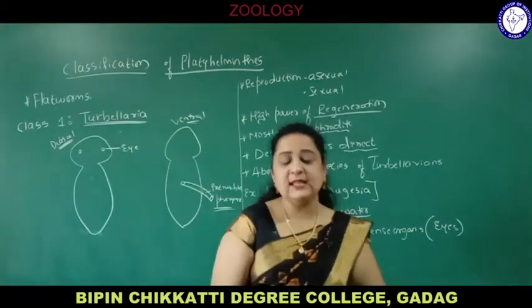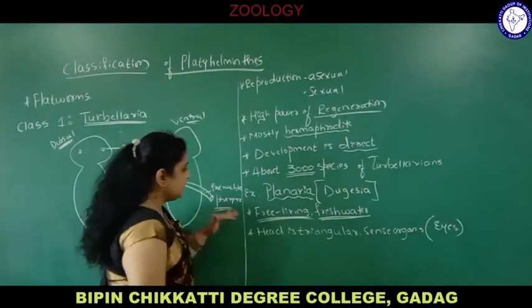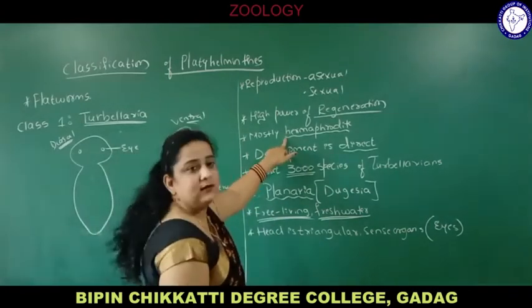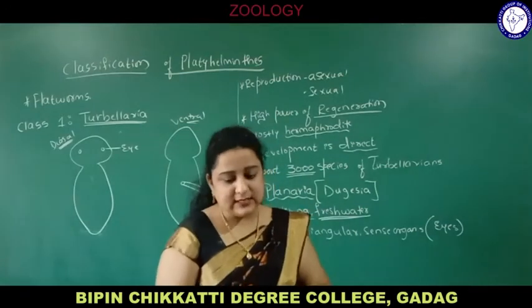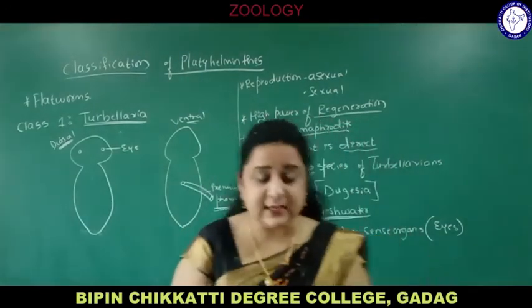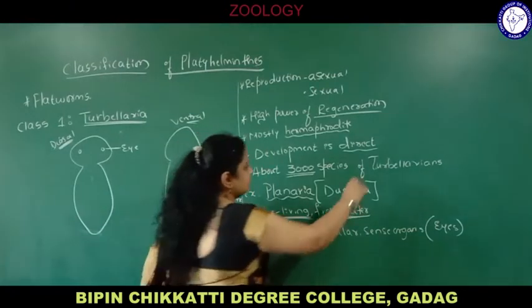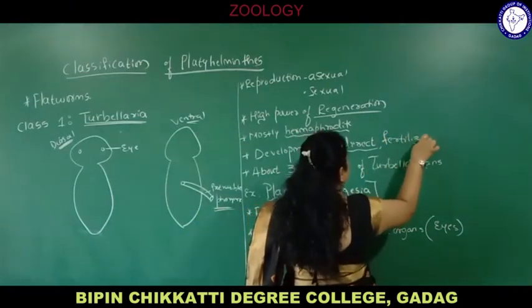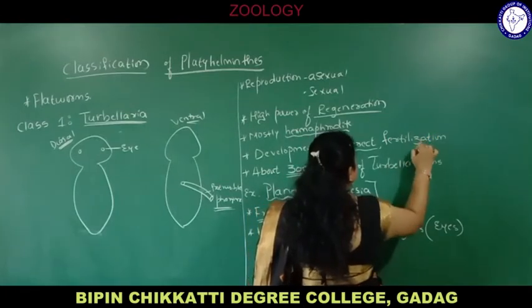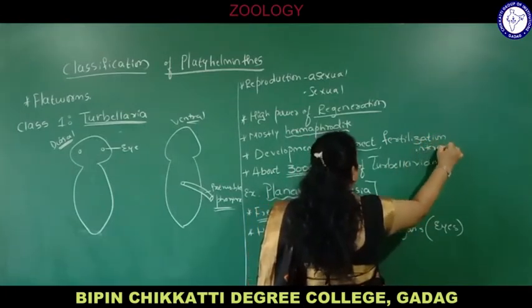Most commonly, again they are hermaphrodite, as I told you. These planarians are hermaphrodite, meaning bisexual, having both male and female reproductive organs in them. Development is direct and fertilization is internal. You can add one point here: fertilization is internal, inside the body.